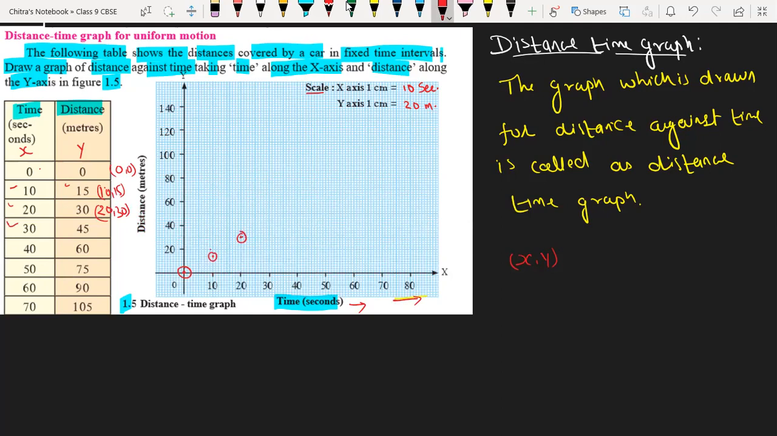Next we have 30 and 45. So 30 we have here and 40, and this is the 50. So 45 will come over here. So that point will be the intersecting point for both.